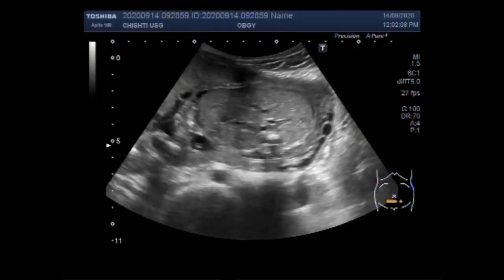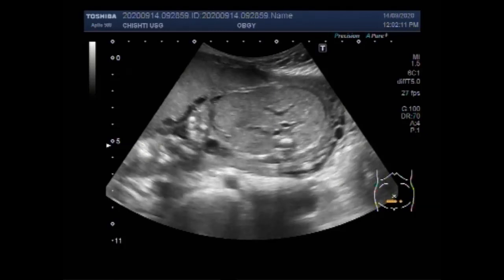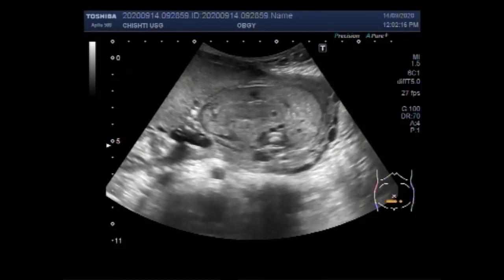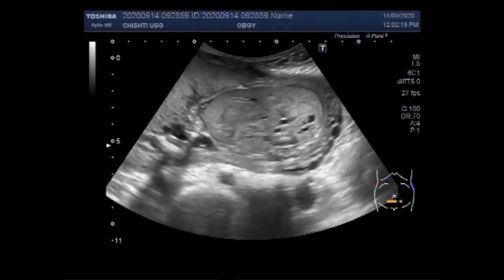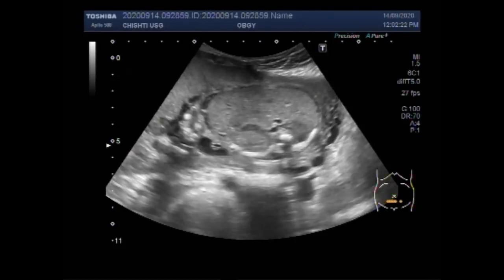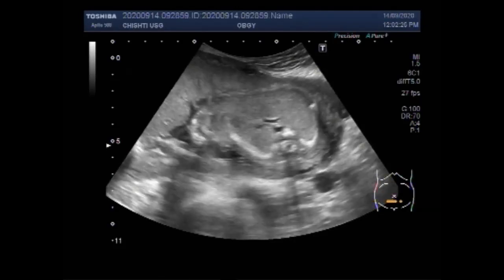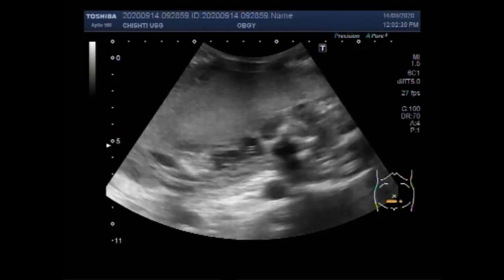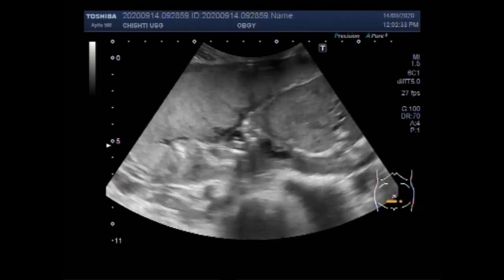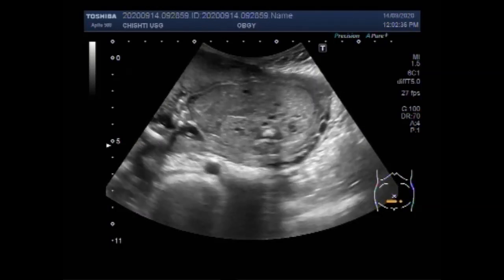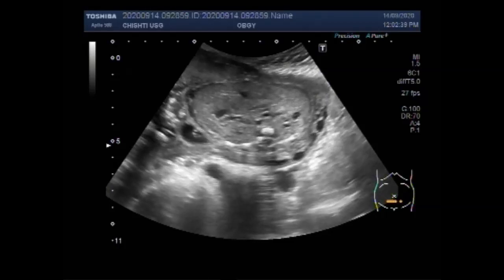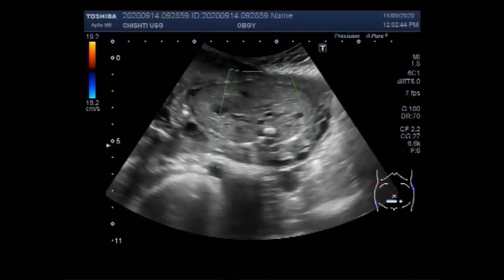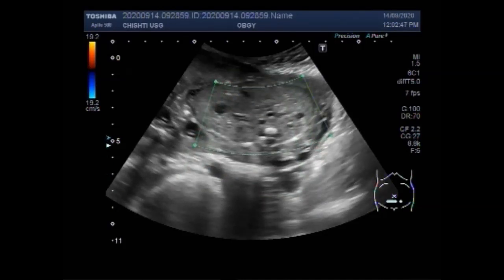Now crossed dystopia, also called unilateral fusion or crossed fused renal ectopia, is a rare form of renal ectopia where both kidneys are on the same side of the spine. In most cases, the two kidneys are fused together yet retain their own vessels and ureters. You can find some important information in the description of this video. The ureter of the lower kidney crosses the midline to enter the bladder on the contralateral side.